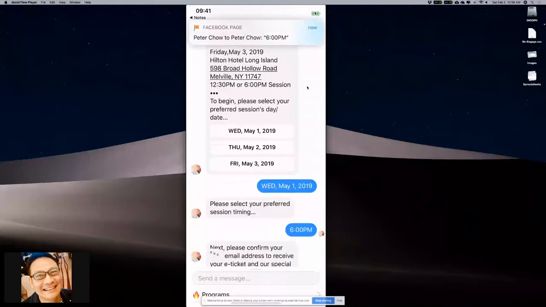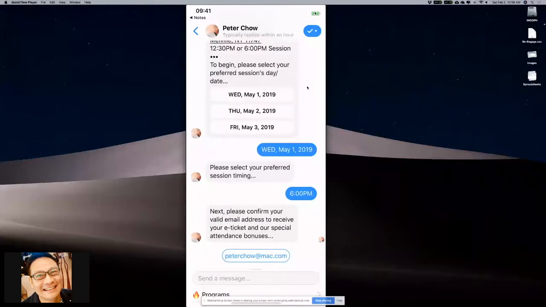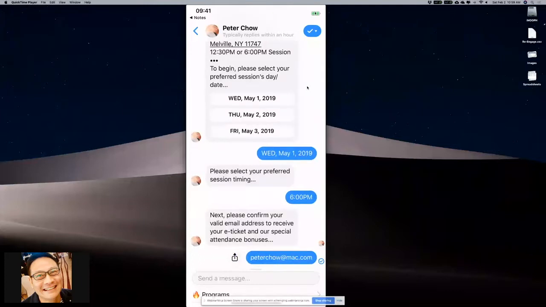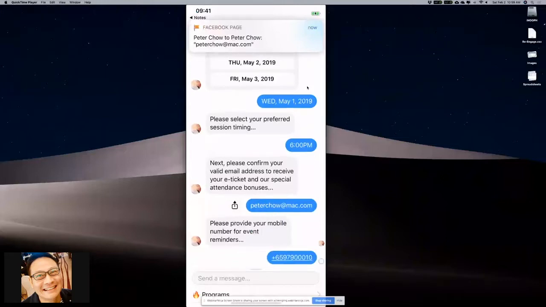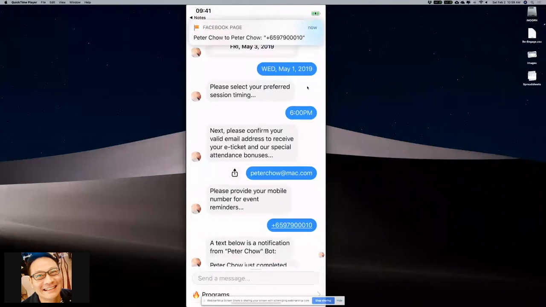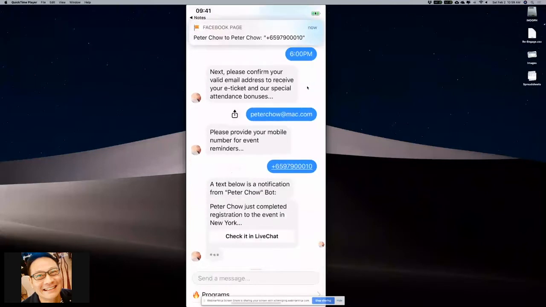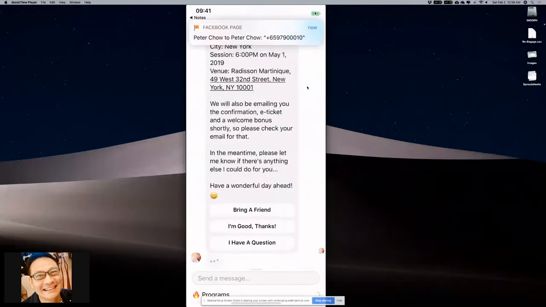Next, please confirm your valid email address to receive your e-ticket and special attendance bonuses. Can you see my email over there? I don't even need to type in my email. I just need to tap to confirm. And I know for a fact that it's a valid email. Next, please provide your mobile number. I'm going to type my mobile number to confirm. And you know what I'm capturing? I'm capturing all those data pretty much seamlessly.